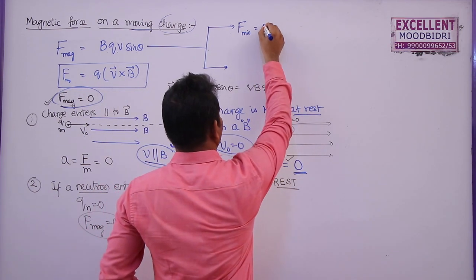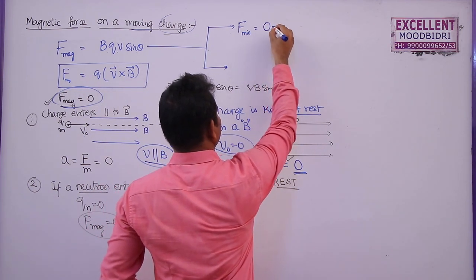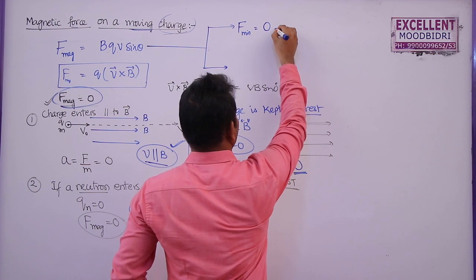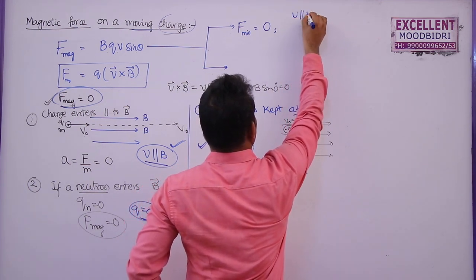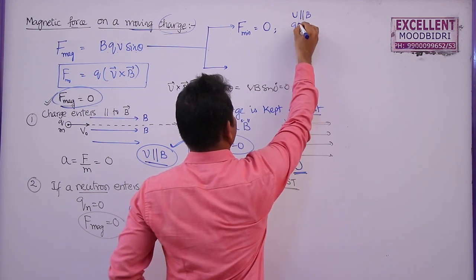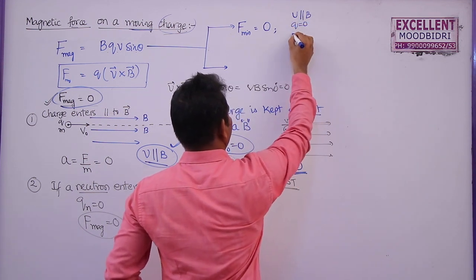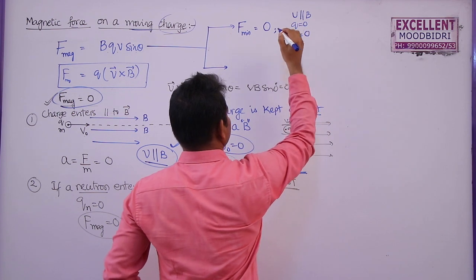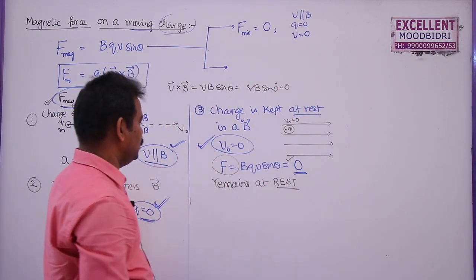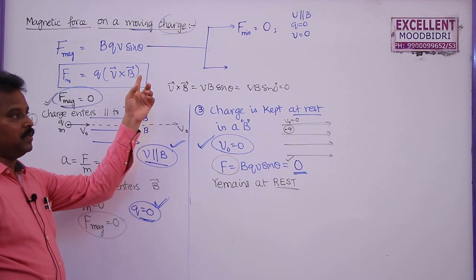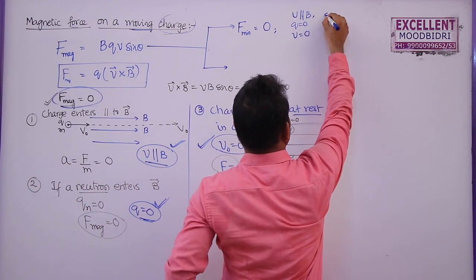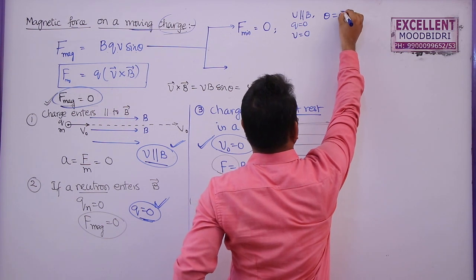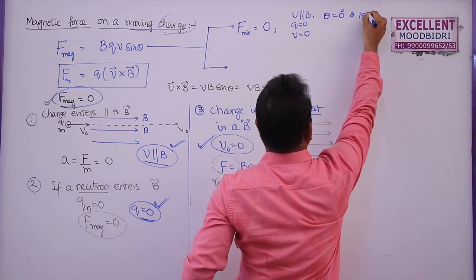So you can write F is minimum and also 0 when V is parallel to B, or the charge on the particle is 0, or the particle is at rest. In these three cases, the force on the charged particle will be minimum and equal to 0. V parallel to B means theta must be equal to 0 degrees or 180 degrees.